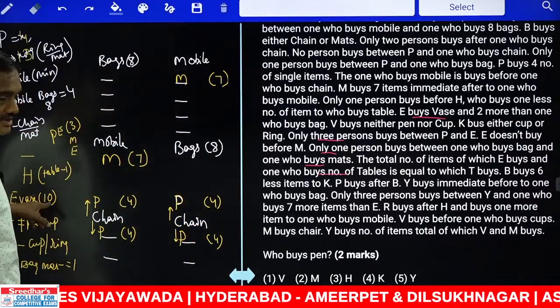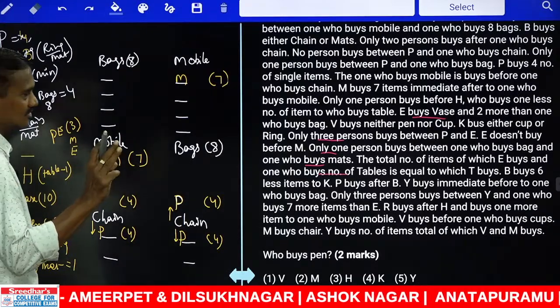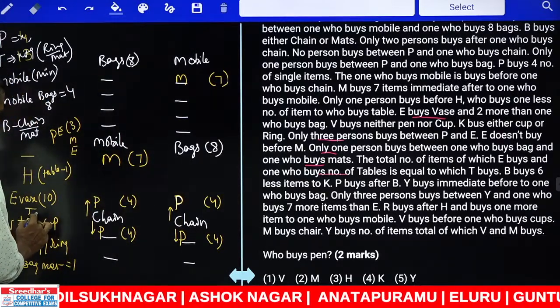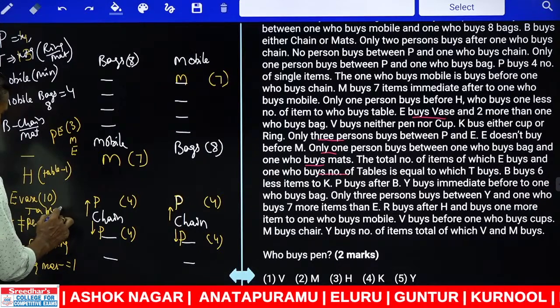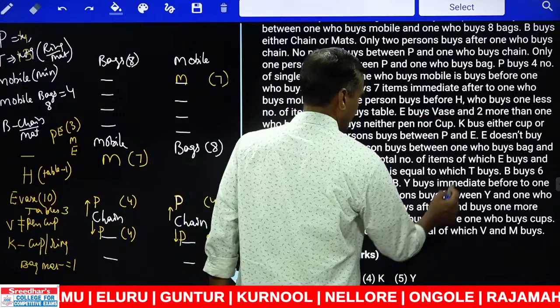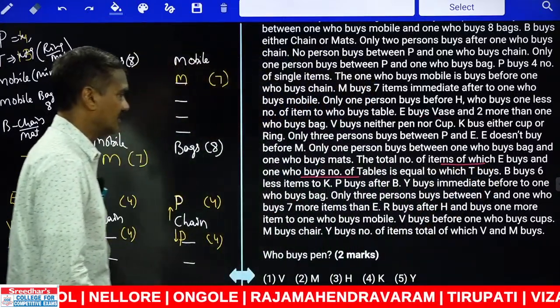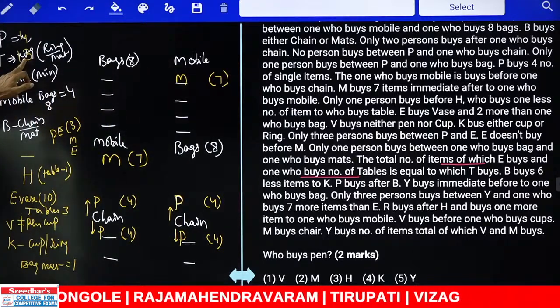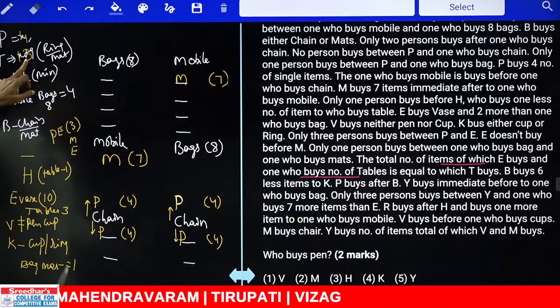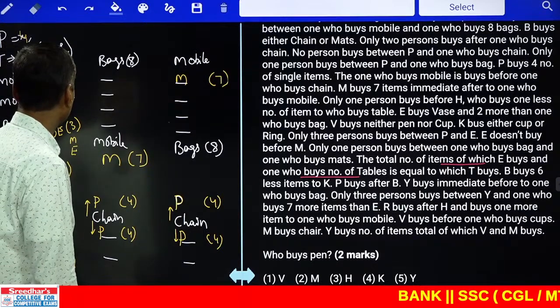E అంటే bag. E bag 10 కాబట్టి then next one table. How many tables you have? 3 tables. Now table is 3. There are 3 tables. Now follow here my condition. Total number of items which E buys and the number of tables is equal to T. T మనకి నెంబర్ వచ్చేసింది, 13. కనుక ఇప్పుడు ఏ రెండు 13 అవ్వాలి? E అండ్ టేబుల్ 13 అవ్వాలి. E ఆల్రెడీ 10 అని మనకు తెలుసు. కనుక టేబుల్ పర్చేజ్ చేసిన వాళ్ళు ఎంతమంది చెప్పండి? 3 members.